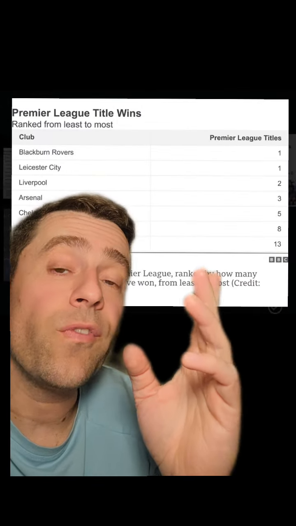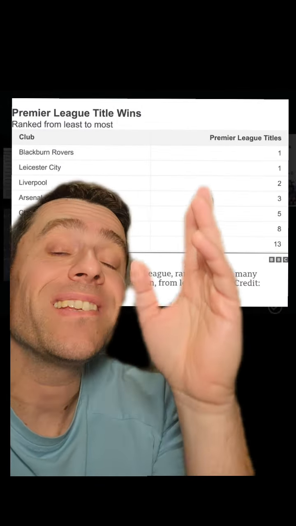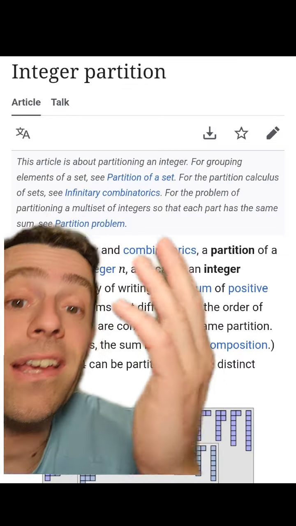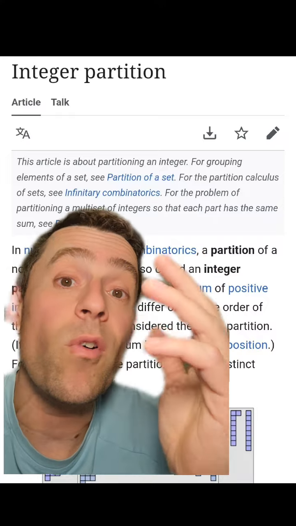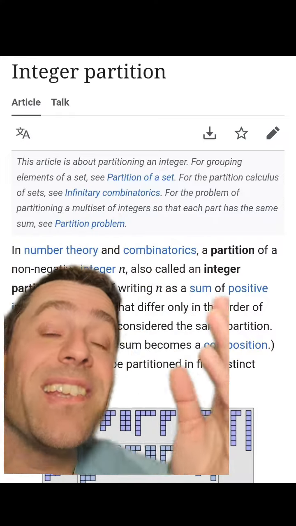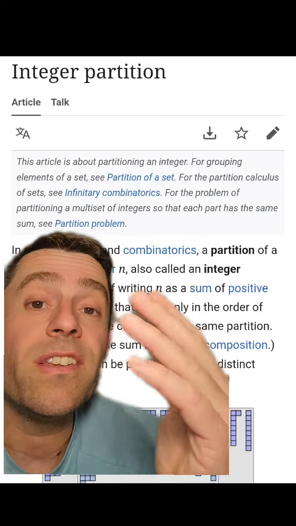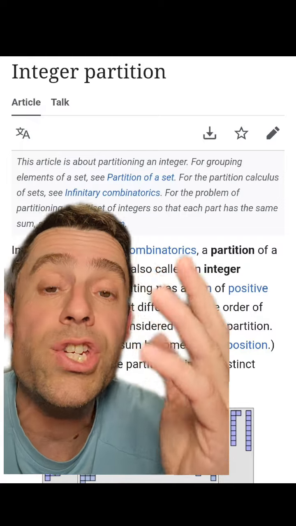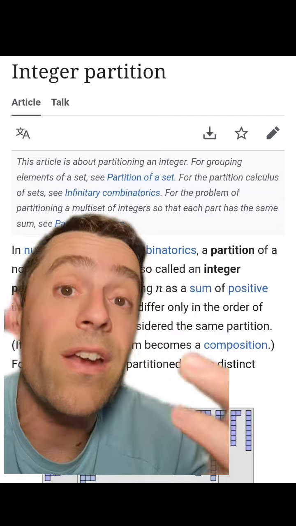So what we need is to figure out in how many ways we can write the number 33 as a sum of positive integers. And that's what in mathematics, or in combinatorics, we call an integer partition. By the way, the topic of partitions is a very classical topic in mathematics, and there is a lot of research about the partition function. For example, Ramanujan did a lot of work about that function.